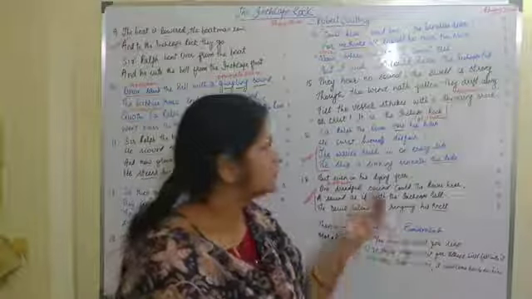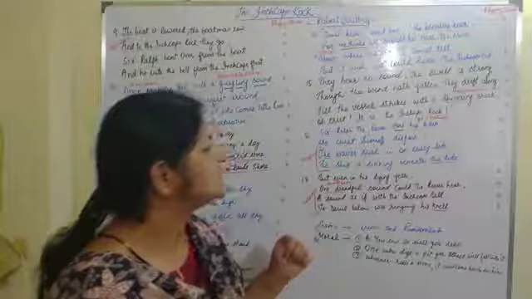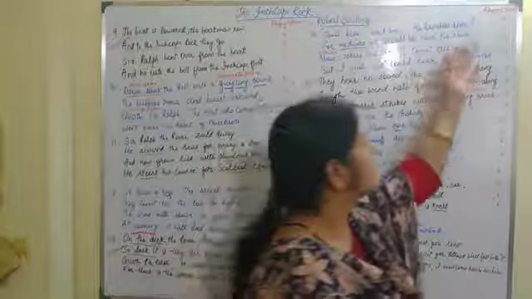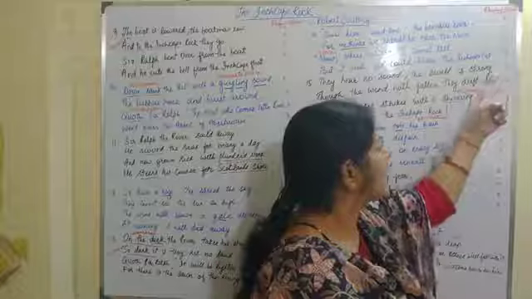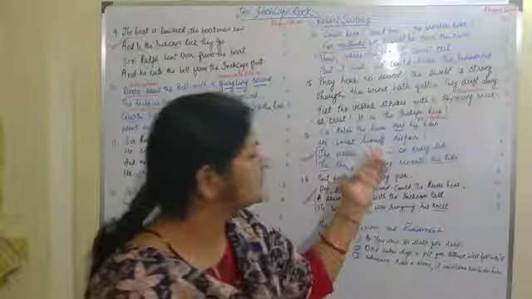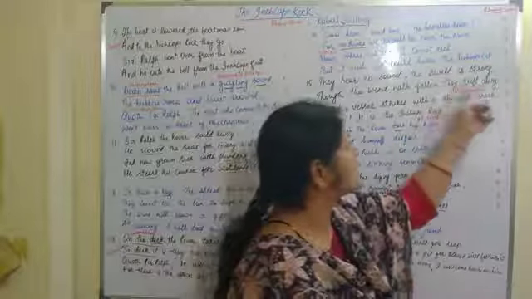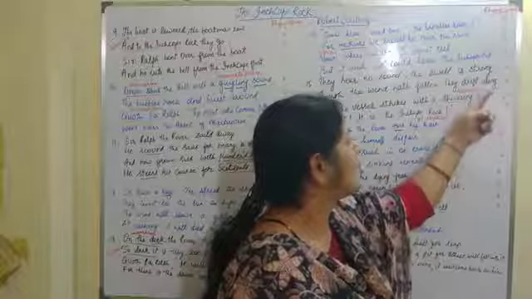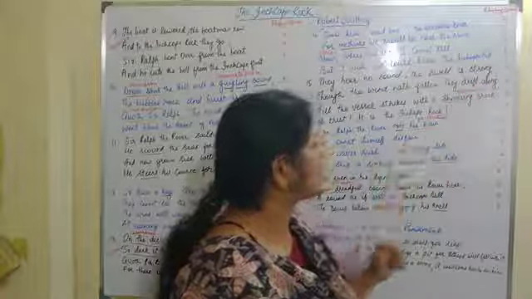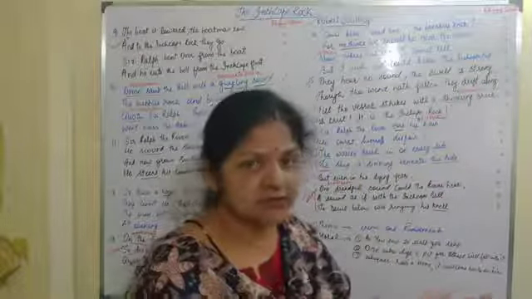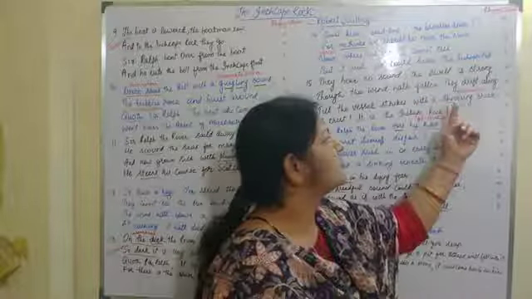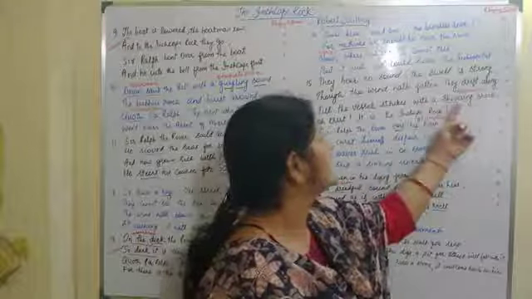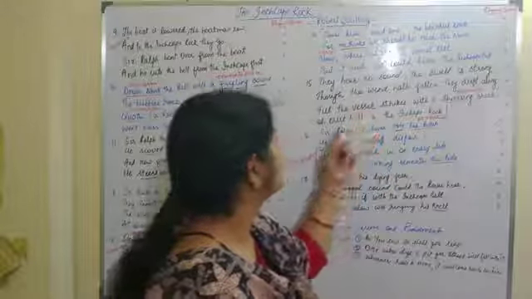And now the literary devices used in this stanza are: number 1, the rhyming scheme, which is in the form of AA, BB, and the words used in this line are strong, along, shock, and rock. Another literary device used is alliteration, that is, though, the, shivering, shock, till, the.